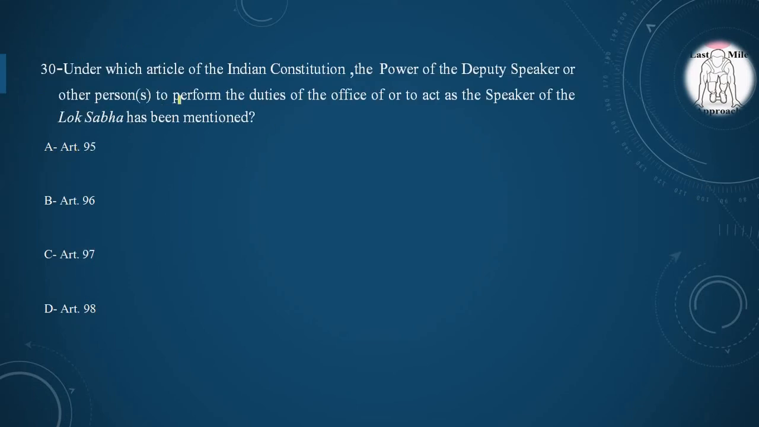Moving to our next question, under which article of the Indian Constitution the power of the Deputy Speaker or other persons to perform the duties of the office or to act as the Speaker of the Lok Sabha has been mentioned? Option A, Article 95, option B, Article 96, option C, Article 97, option D, Article 98. And the correct option is option A, Article 95 describes the power of the Deputy Speaker or other persons to perform the duties of the office or to act as the Speaker of Lok Sabha. So option A, Article 95 is correct.